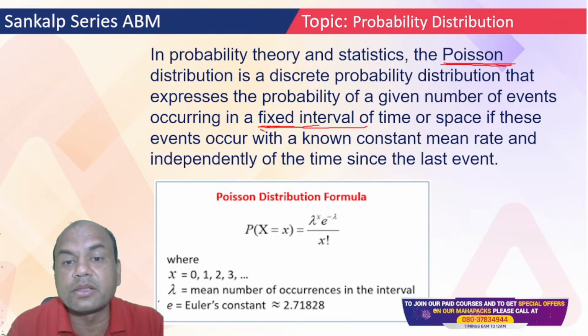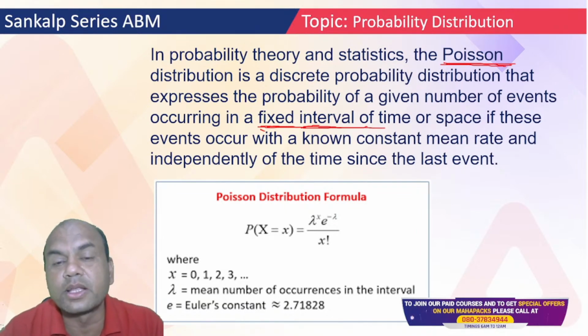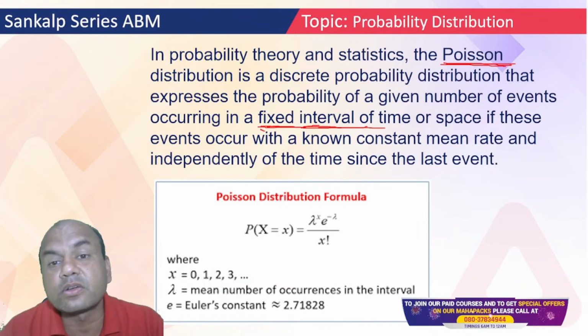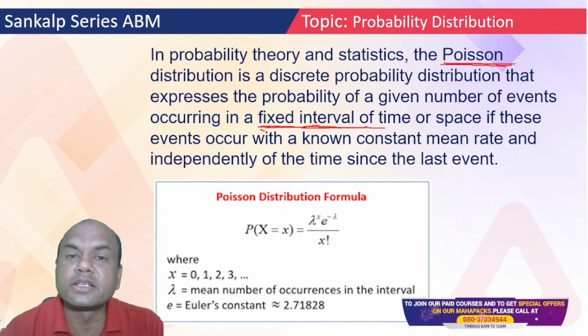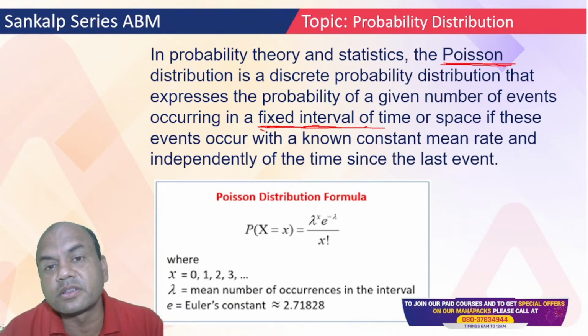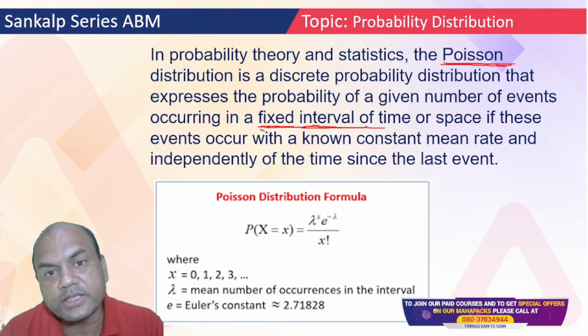Suppose, for example, you are getting some virus. Every 2 hours you are getting almost 3 patients. So this is a constant phenomenon. Poisson will always look for this constant phenomenon. For example, electricity in a city or an area: every day 3 hours electricity is not there. So this is a constant phenomenon. When you get such problems, you understand that it's a Poisson problem.